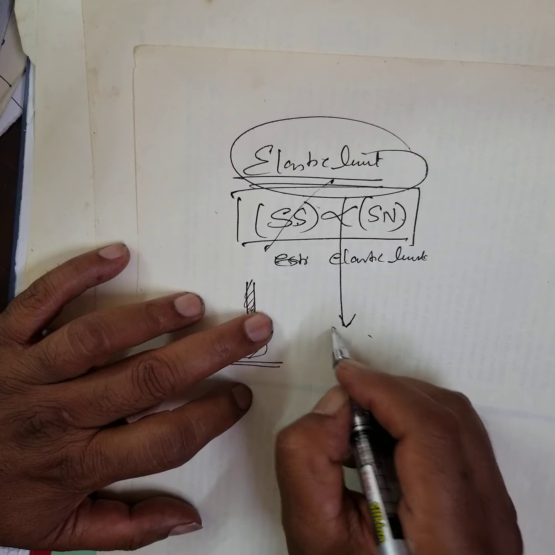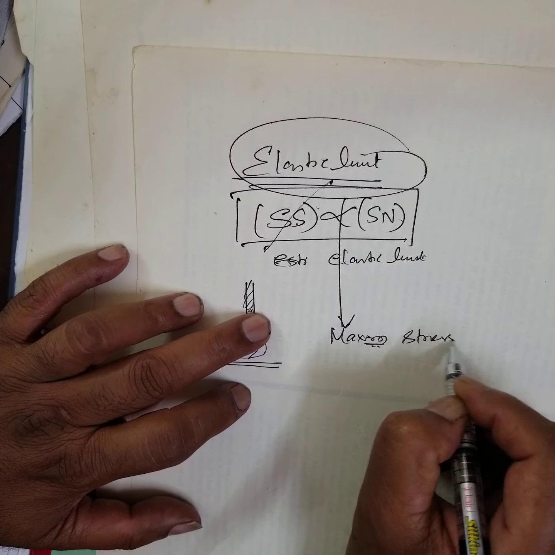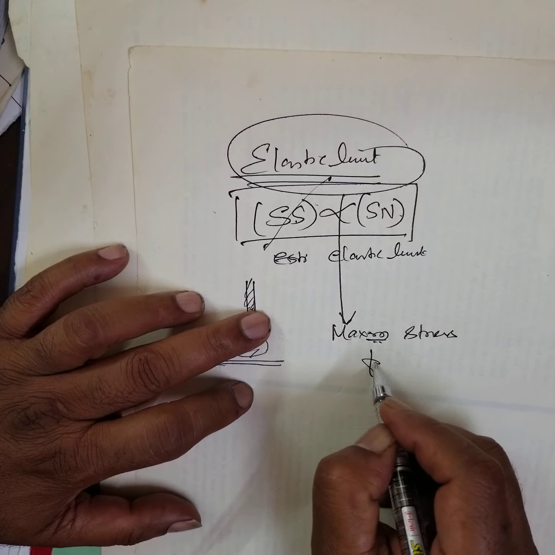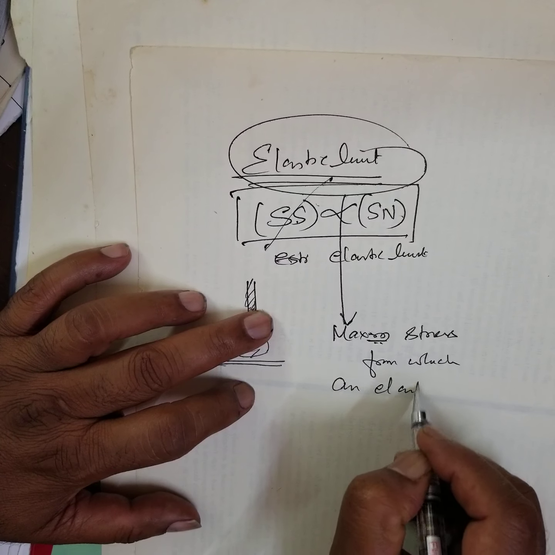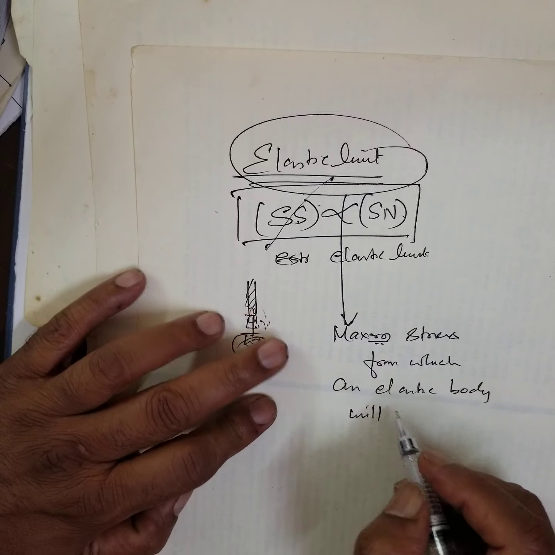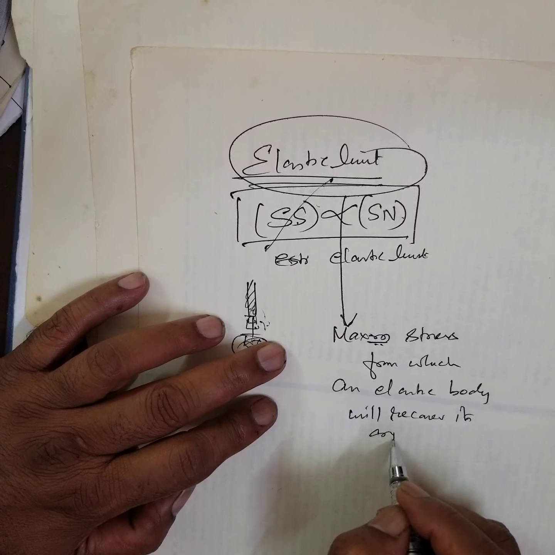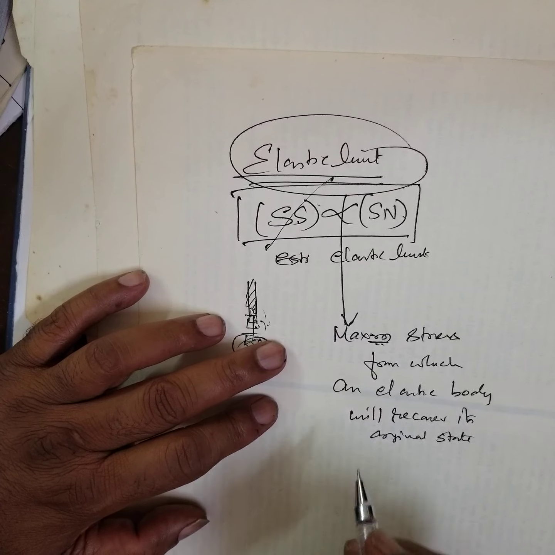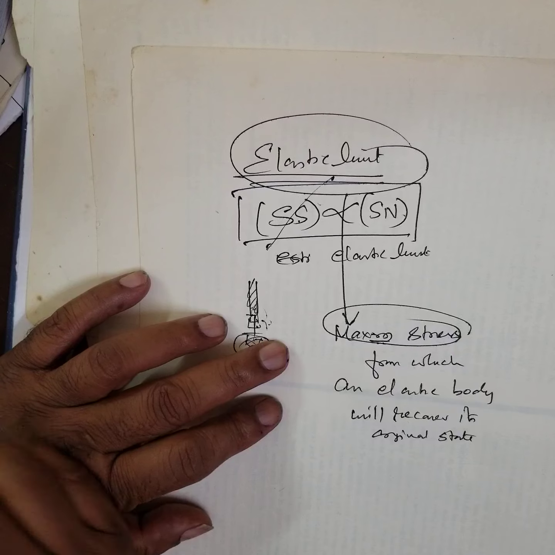Elastic limit is the maximum stress from which an elastic body will recover its original state after removal of the deforming force.